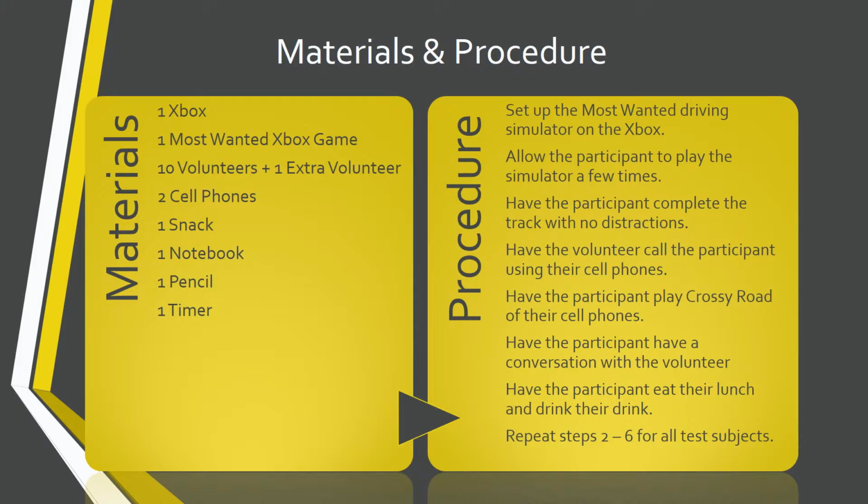The procedure involved 4 trials with different distractions, along with a control variable. The distractions were a phone call, playing the game Crossy Road, a face-to-face conversation, and eating something.